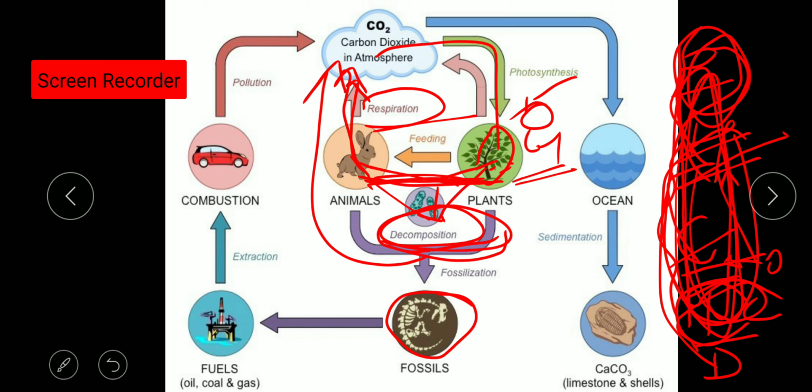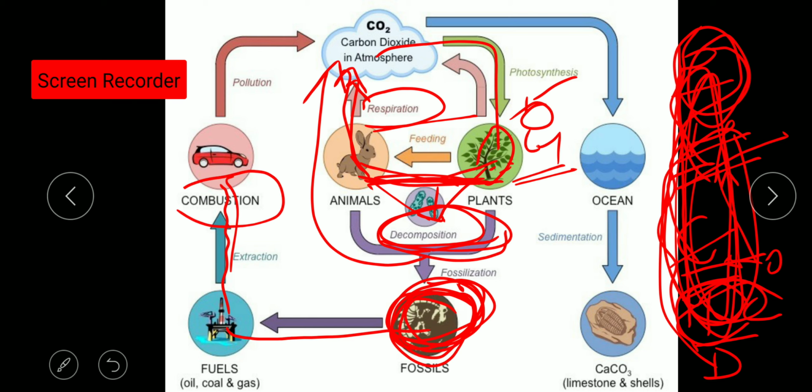Then the fifth step is combustion. We know that fuel is obtained from fossil fuel. Most of the fuel is in the form of fossil fuel. Petroleum, coal, natural gas, all these are fossil fuels. What is fossil fuel? The fuel obtained from the fossilization process is known as fossil fuel. From these fossils the fuel is obtained, and when it is utilized by the industries or by the vehicles, there will be combustion.